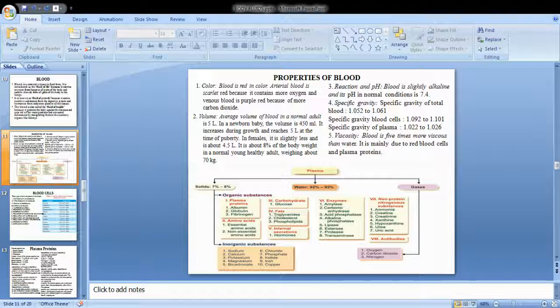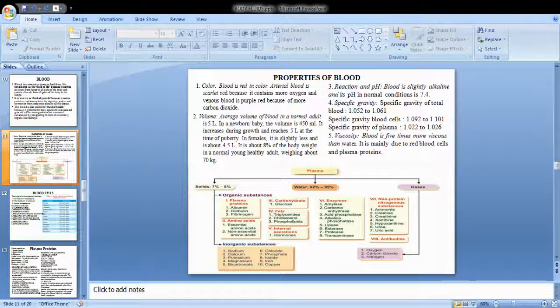Okay, so what is the color of the blood? Blood is red in color. We all know that, but there is still a difference, that is the intensity of the color. Do you know the difference between arteries and veins? The blood passing through the arteries is pure blood. Blood passing through the veins is impure blood. So the arterial blood is scarlet, more reddish in color, whereas the blood traveling through the veins is purple red in color because they carry the toxic substances, that is the carbon dioxide.